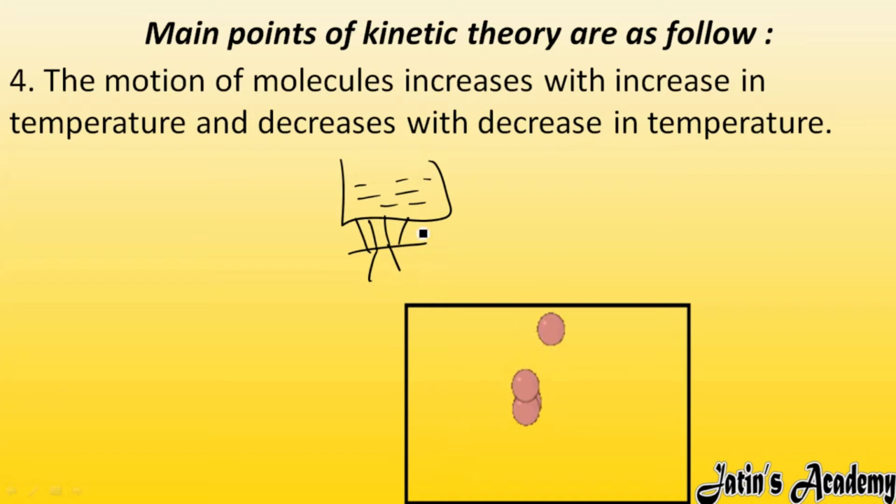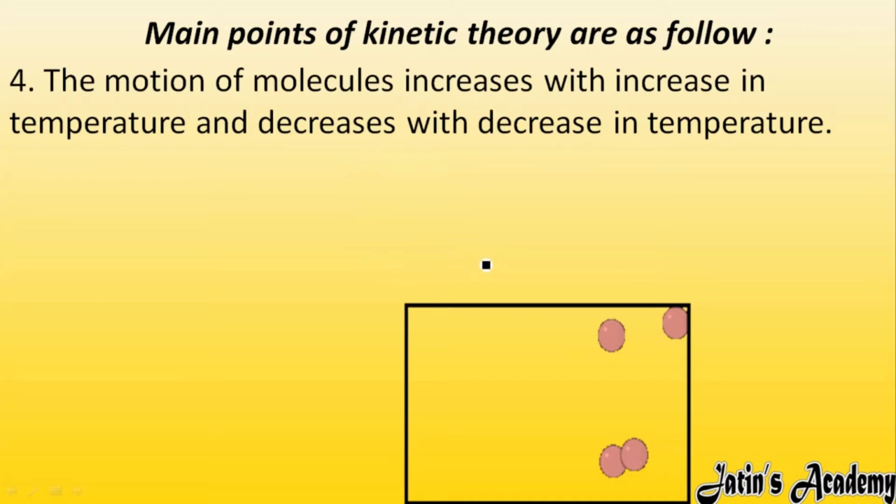But when I give more and more temperature to the water, the motion of the molecules starts increasing. This means that with the increase in heat, the motion of the molecules also increases. And the same with a decrease: if we decrease the temperature, the motion of the molecules also decreases.